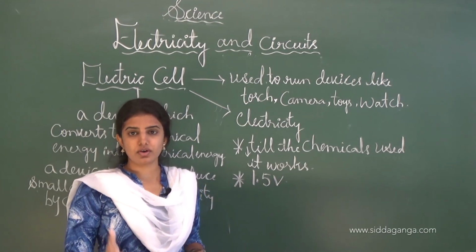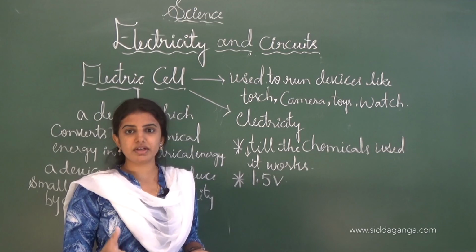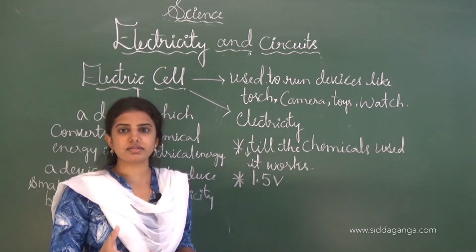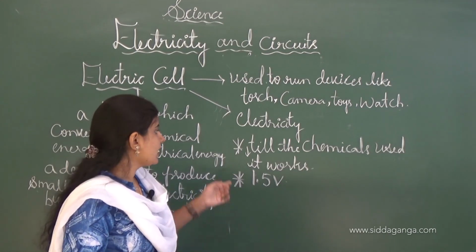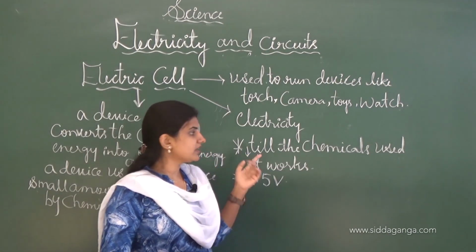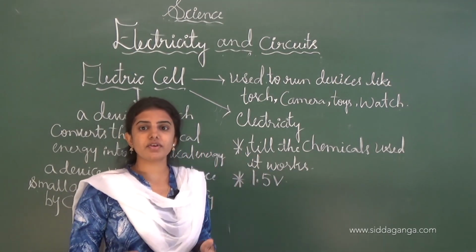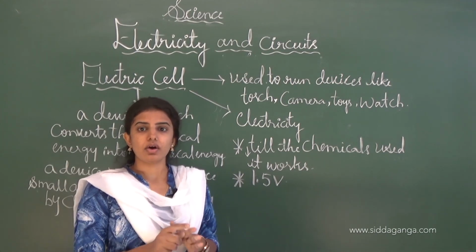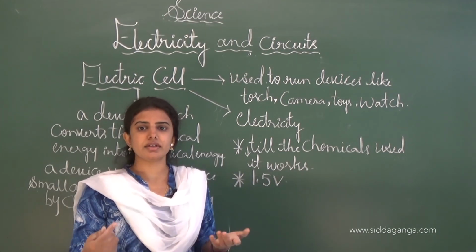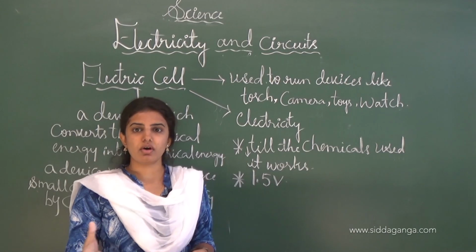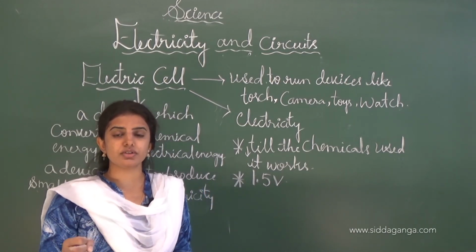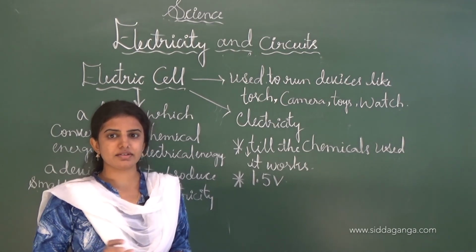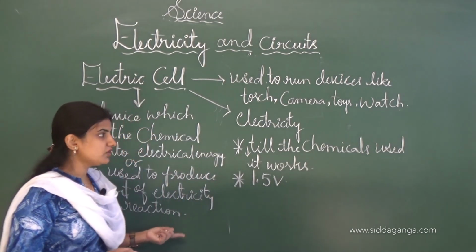And thereby if a large electric cell is there, then inside the electric cell the chemical is also in a very large amount, and it will work till the chemical is used, and after the chemical is utilized and the reaction is completed, the cell will be down, or it will stop the transmission of electricity. So this is all about today's class.